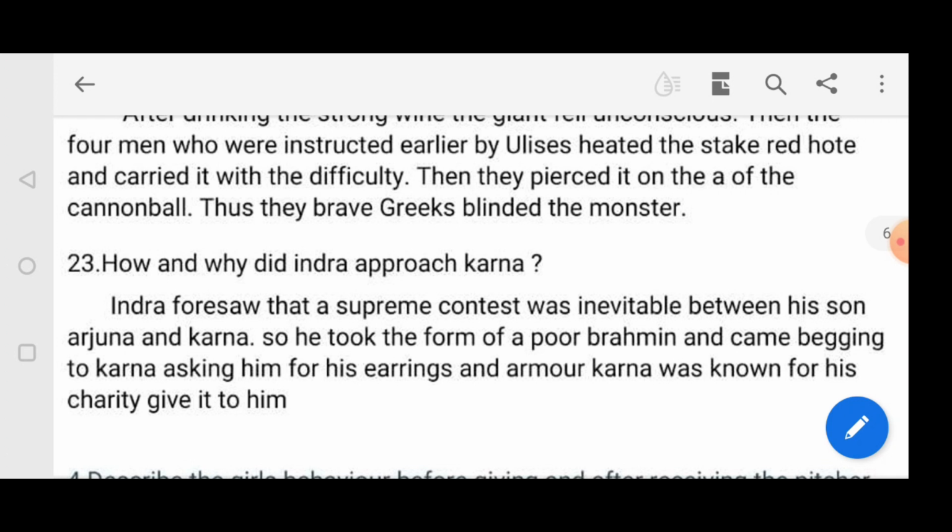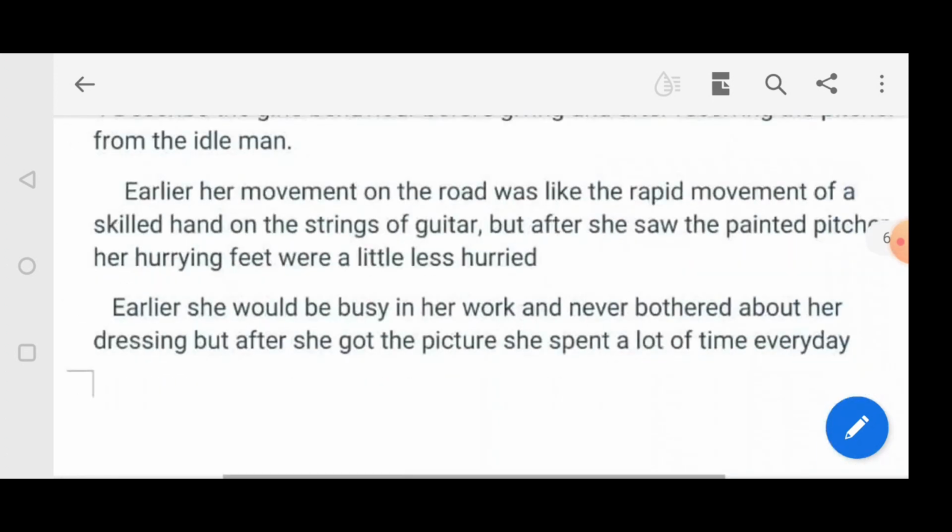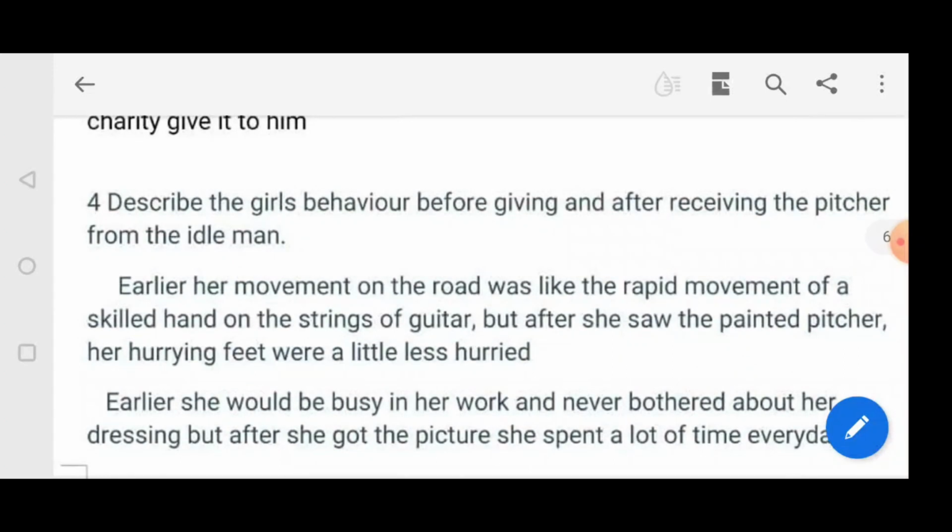Karna was known for his charity and gave them to him. The next question, 24: describe the girl's behavior before giving and after receiving the picture from the ideal man.